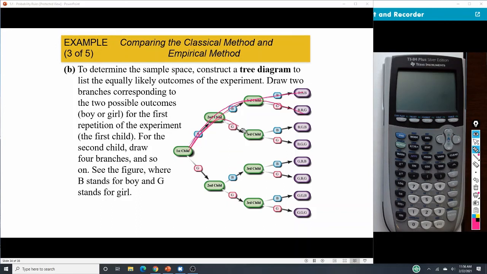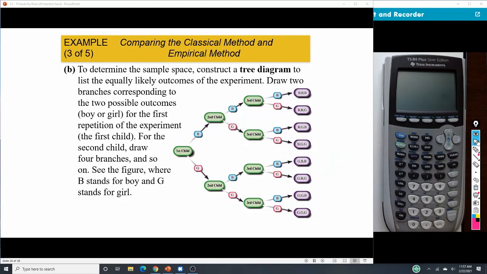The next one is coming this way, and so forth, okay? And so we would have all of those pieces to create all the different groupings. All of these are our final sample outcomes, okay?